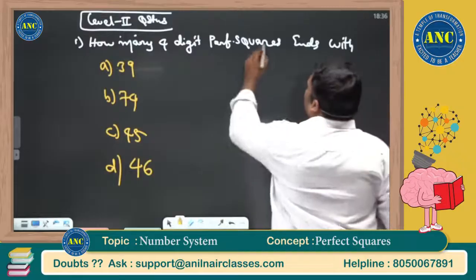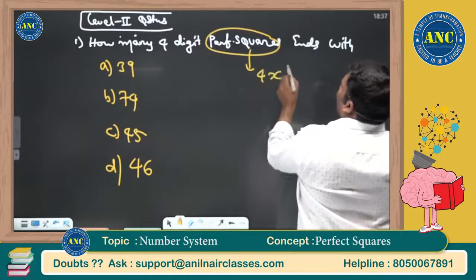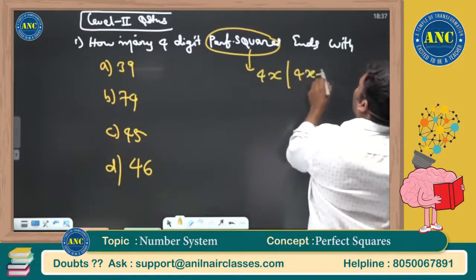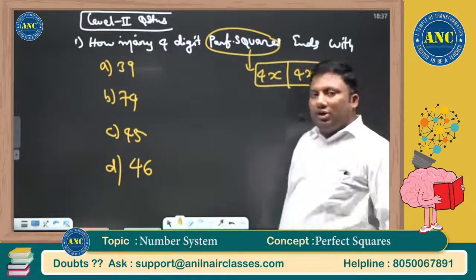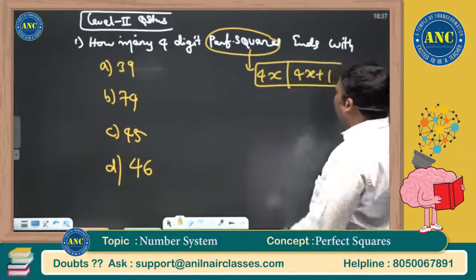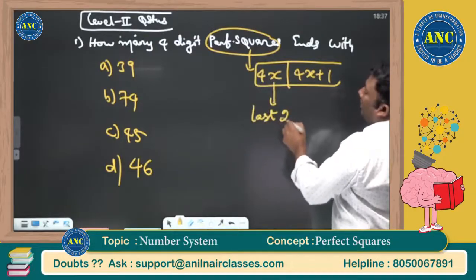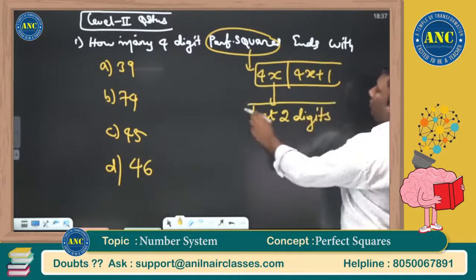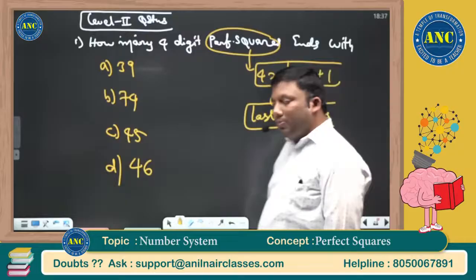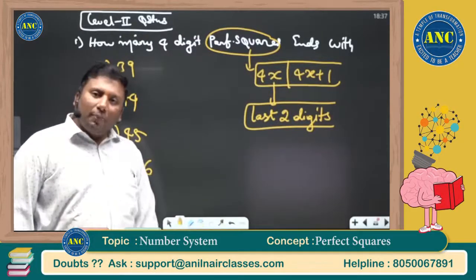What is that we discussed? It is a perfect square. What is the form of a perfect square? Either it is 4 into something or 4 into something plus 1. What is the divisibility rule of 4? Last 2 digits should be divisible by 4. I hope it is clear.